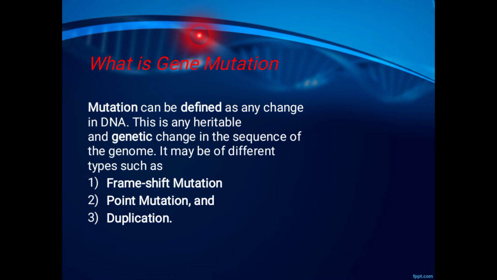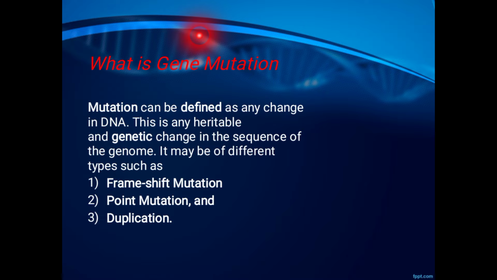When an egg and a sperm cell unite, the resulting fertilized egg cell receives DNA from both parents. If this DNA has a mutation, the child that grows from the fertilized egg will have the mutation in each of his or her cells.